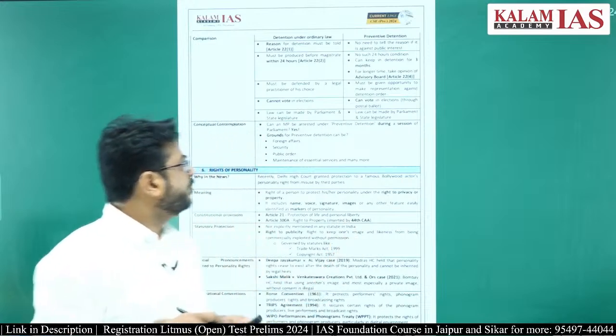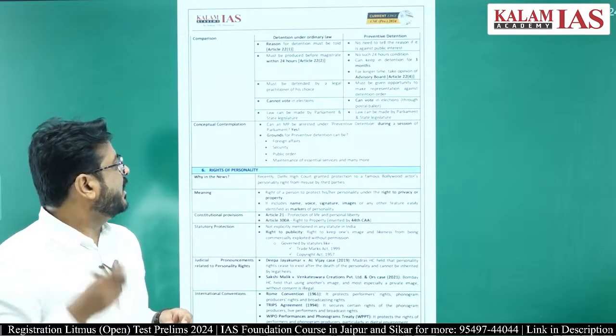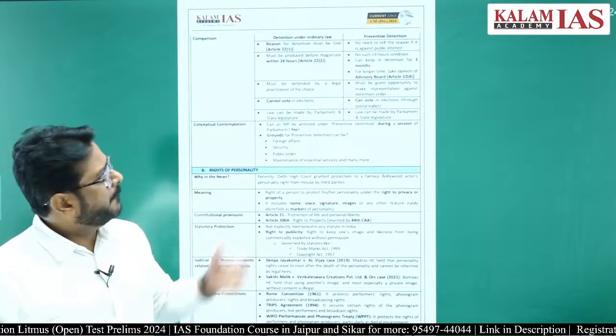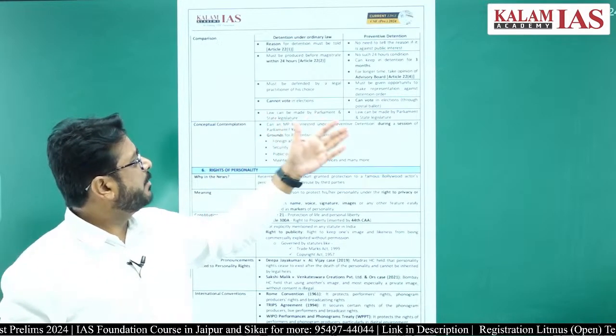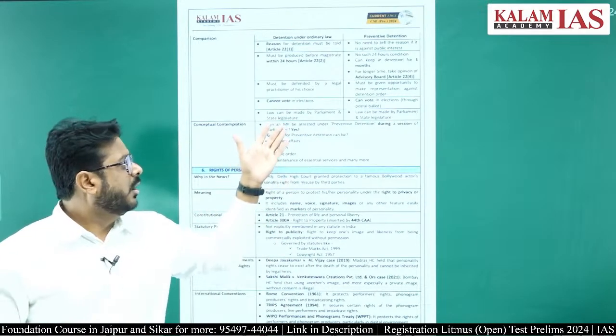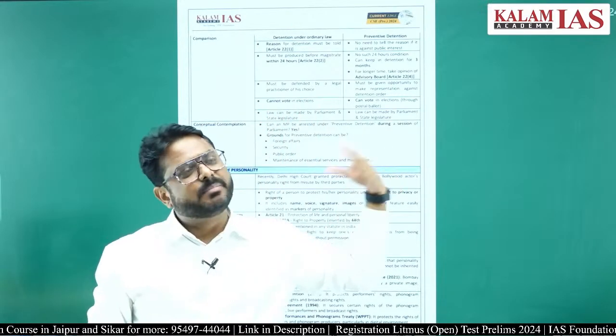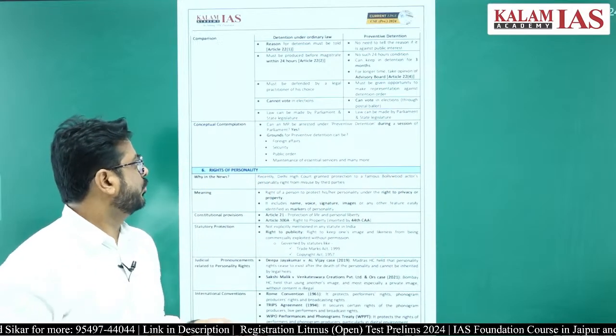In ordinary detention, the person must be defended by a legal practitioner of his choice, but in preventive detention, they must be given the opportunity to make a representation against the detention order. That they get, but not necessarily will they get a lawyer also.